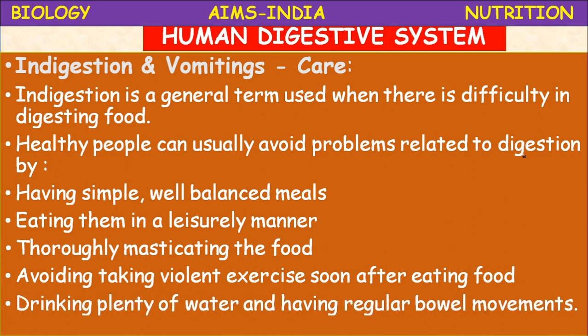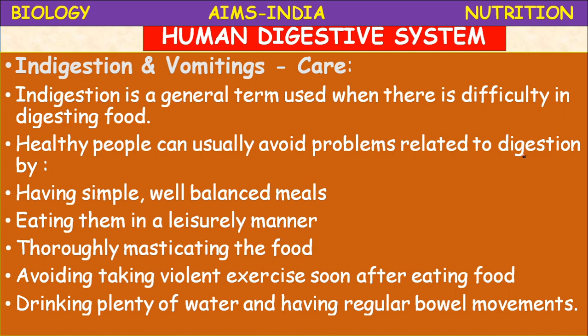Drinking plenty of water and having regular bowel movements is very important. Some people have the habit of taking water at the time of eating, so that must be avoided. After eating, taking water is also very important.